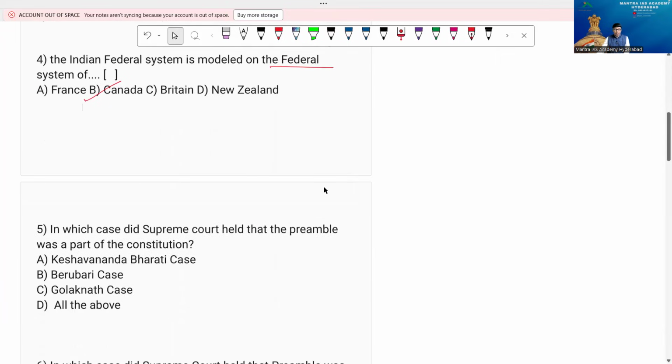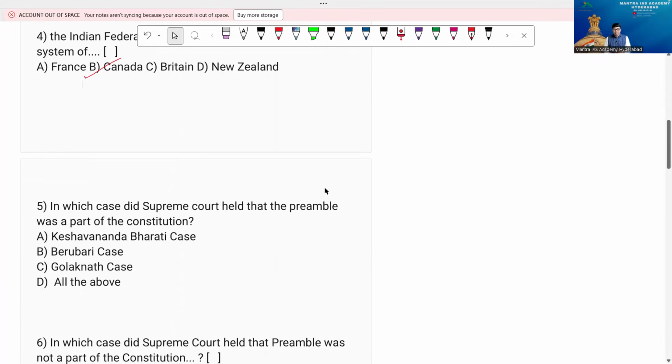Now, question number 5 here. In which case did the Supreme Court hold that the preamble was a part? And don't worry, we have 2 questions immediately, 5th and 6th, very important here. In one case, one type, and immediately the other case, I'll tell you that also. In which case did the Supreme Court hold that the preamble was a part of the Constitution? Remember, option A, Keshavananda Bharti case.